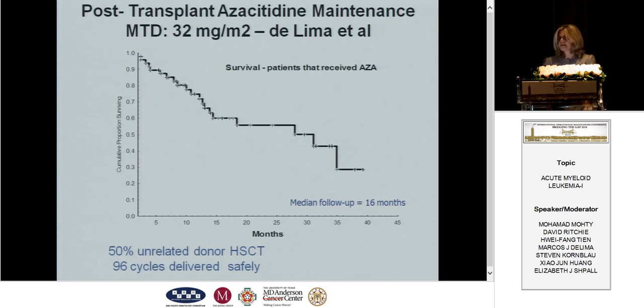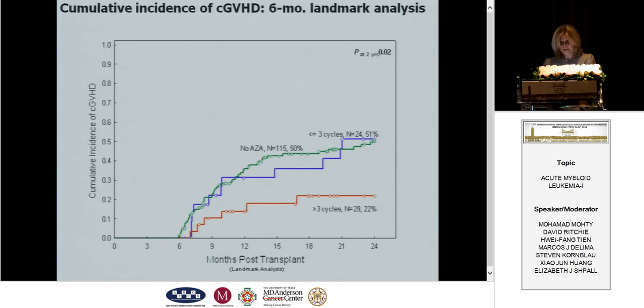So Marcos de Lima piloted the use of azacitidine, post-transplant azacitidine maintenance, and in a phase 1 dose-finding study, identified the optimal dose to be 32 milligram per meter squared, with what looked like promising results in heavily pretreated patients. 96 cycles were delivered safely to these patients.